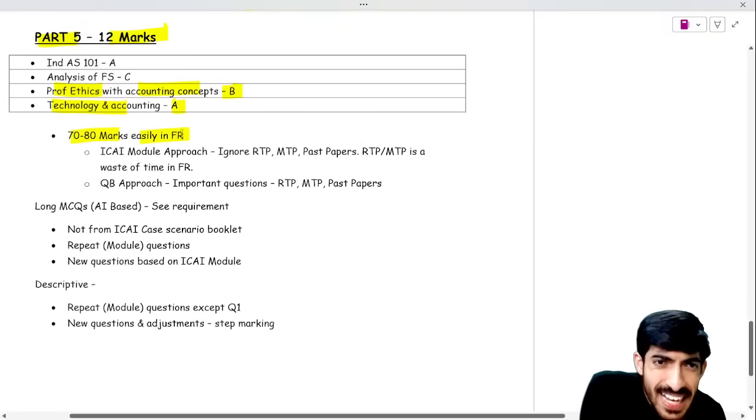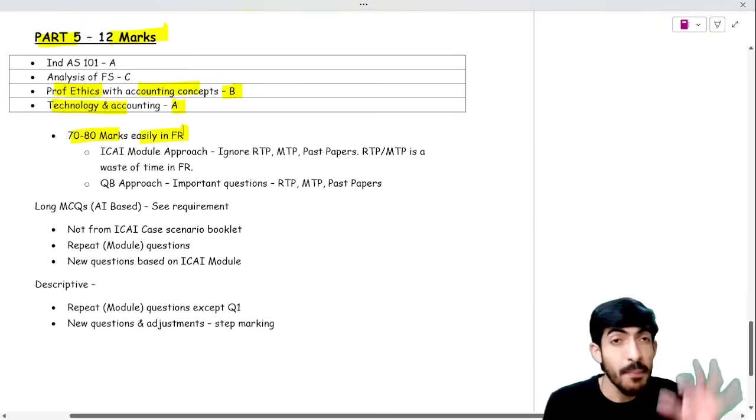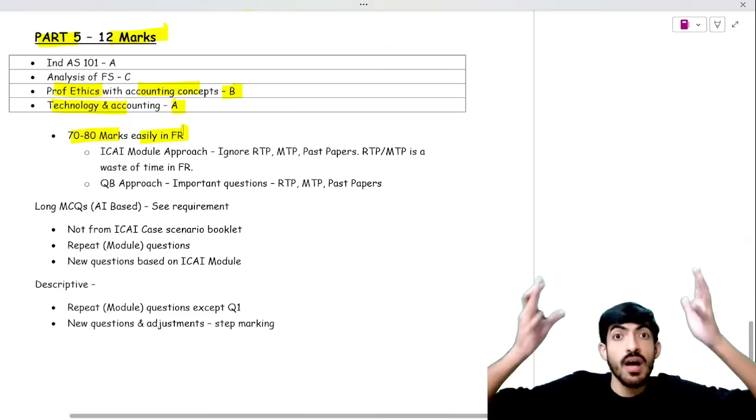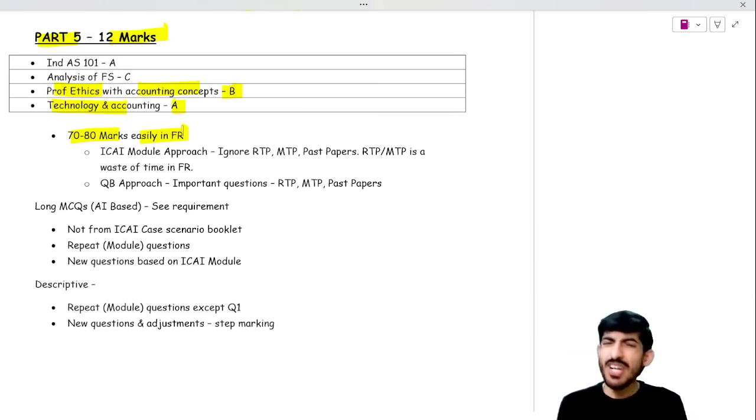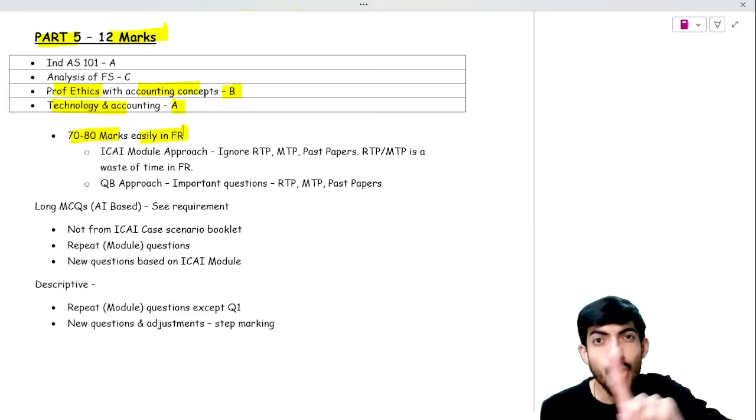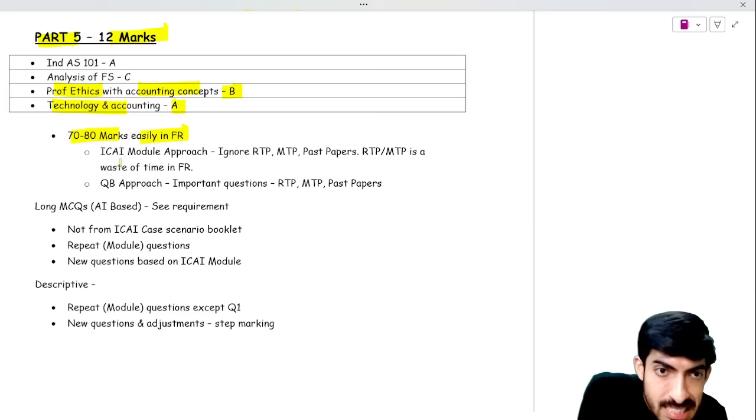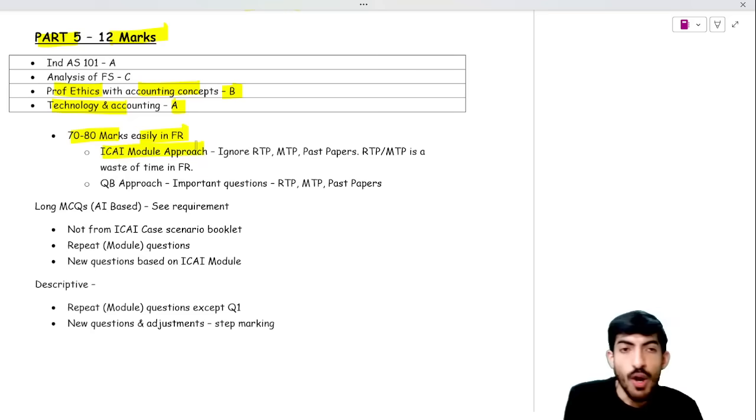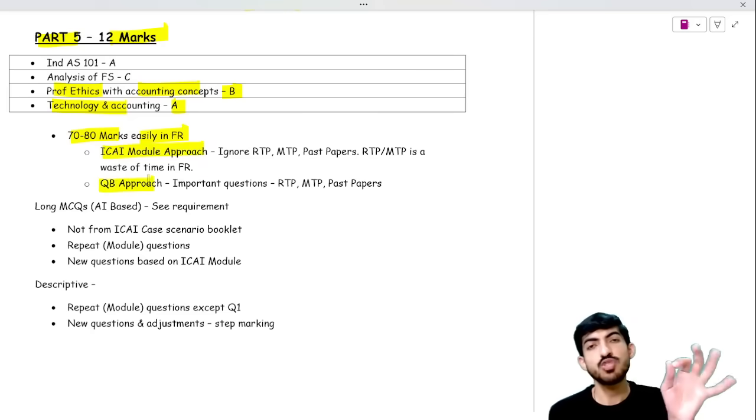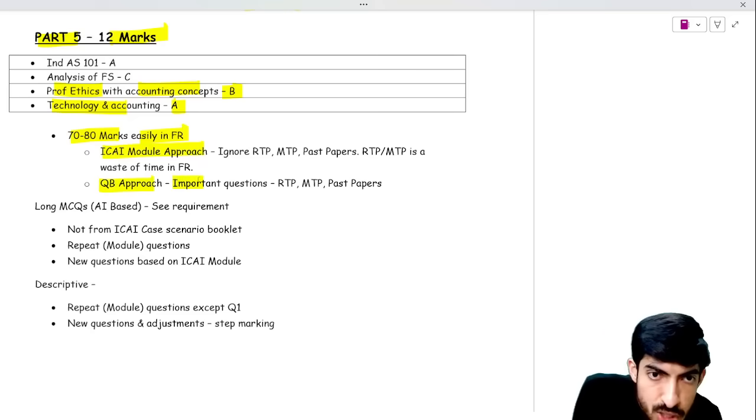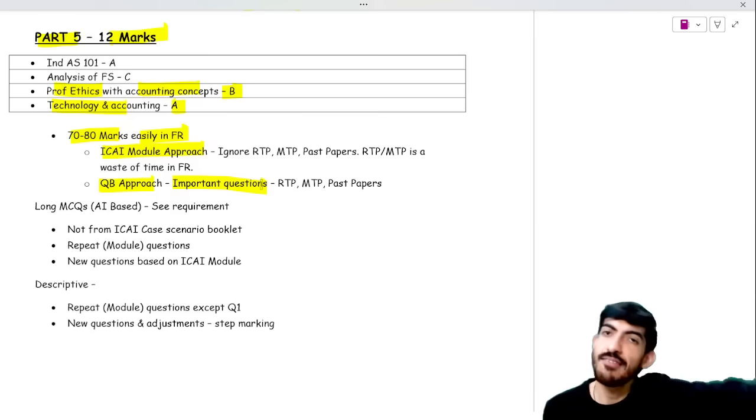Now listen to some important things. 70 to 80 marks you can easily score in FR, because about 70% of the questions are from the module. So it is very easy. Plus you don't get 1.5 days, you get 5-6 days. You can follow the ICAI module approach, or you can follow the question bank approach. Sir, what is the question bank approach? Follow the important questions list that your teacher has given.